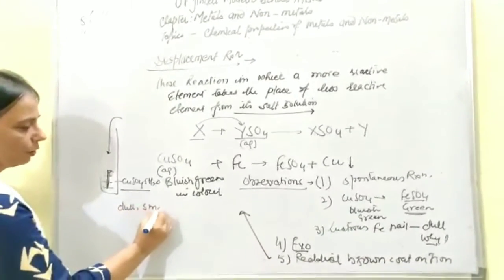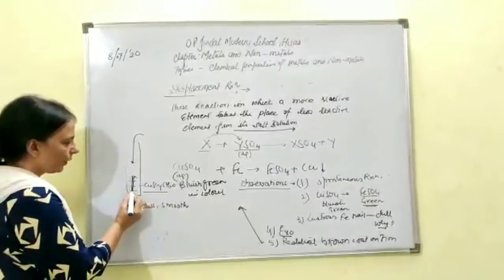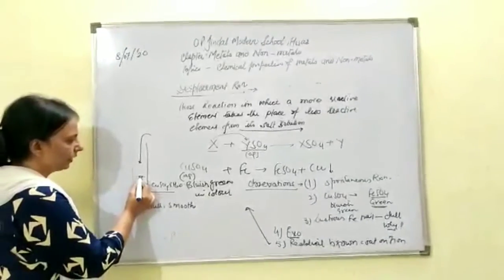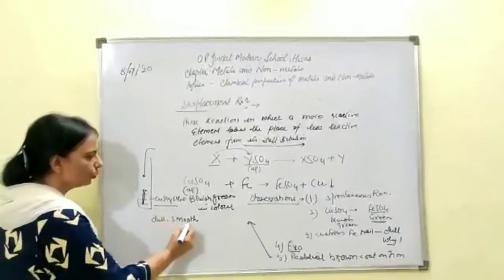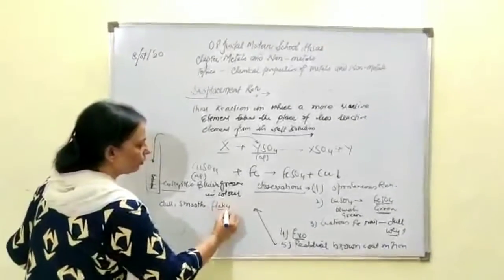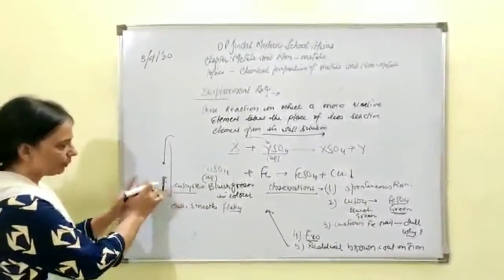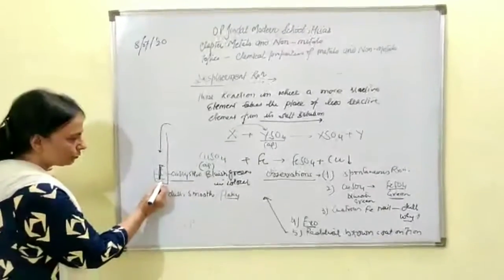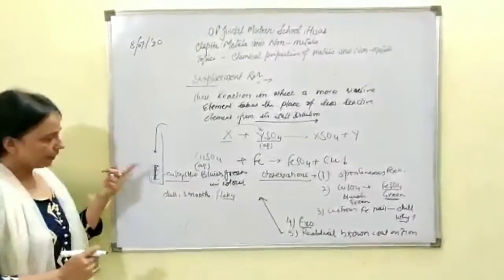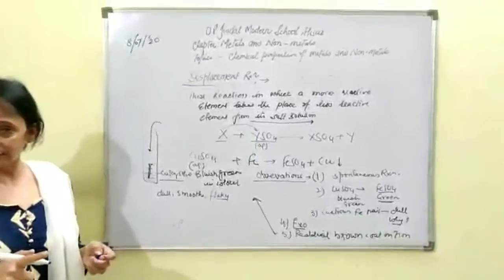It is smooth. You cannot say the reaction has started on the lower part of the nail, or the middle part, or the top part of the nail. It's a smooth coat which is developed, and it is a flaky coat. Flaky coat means after a certain period of time, when too much copper gets deposited on the surface, it starts falling down. So if the reaction has happened for 3 hours, then you will filter the content.